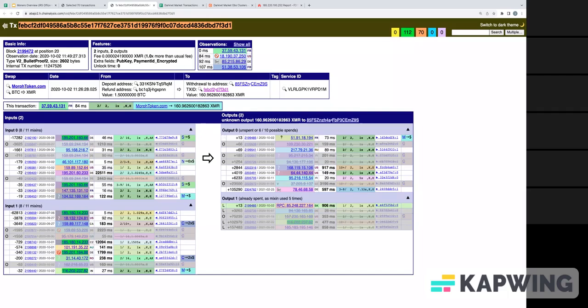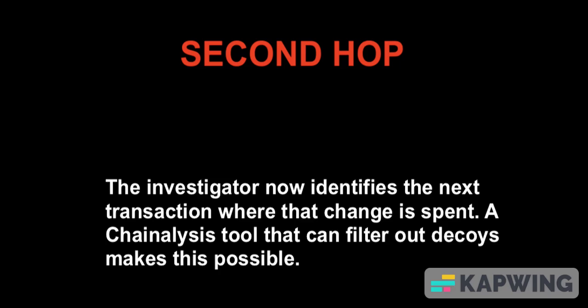One is going to be the morph token change so that the morph token service can continue using the rest of their funds. And that's likely going to be this output here, since our tool has already identified that as a morph token swap. And that gives us pretty high confidence that this output here is likely to be our user's change. So because we believe that this is still our user, let's track these transactions.